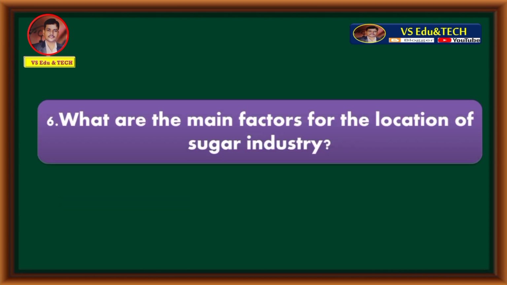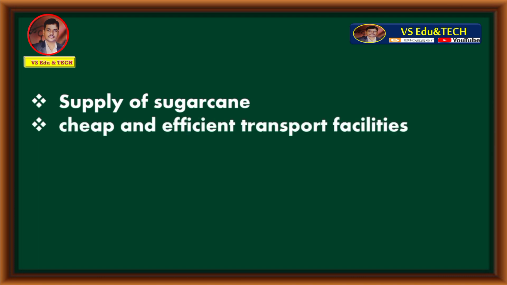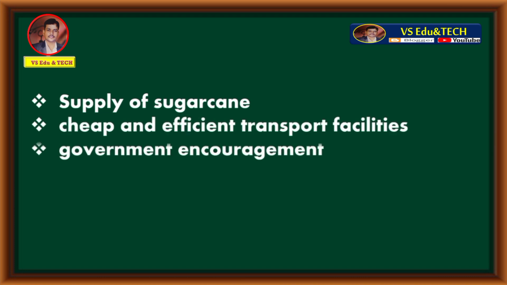Question number 6. What are the main factors for the location of sugar industry? The main factors for the location of sugar industry are supply of sugar cane, cheap and efficient transport facilities, government encouragement, market, capital. These are the main factors for the location of sugar industry.